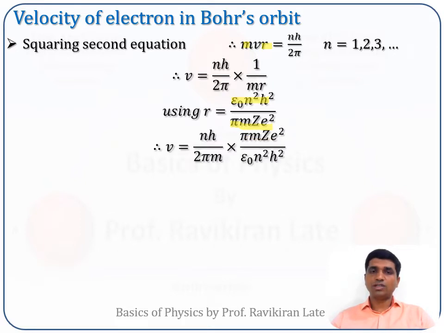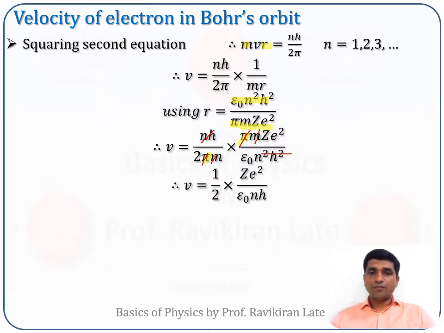If I substitute this value in this equation and further simplify, this π will get cancelled with this π. This nh will cancel with this square, and this m will get cancelled with this m.